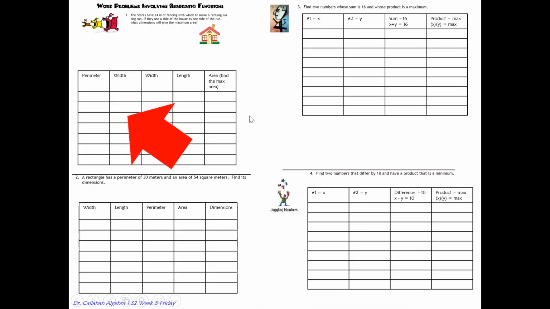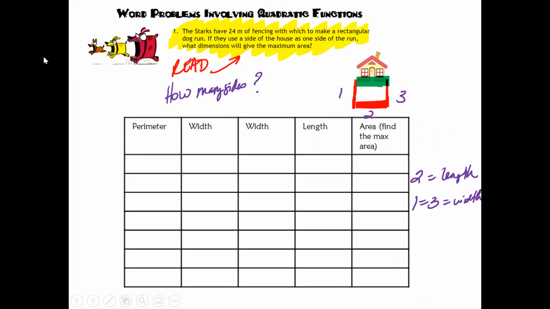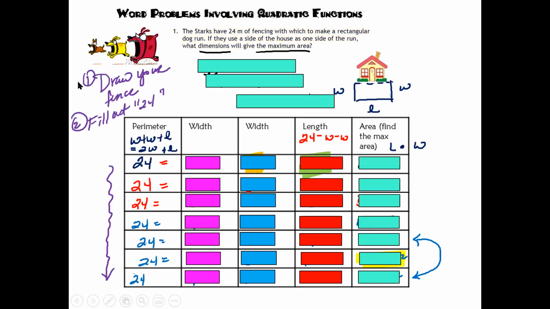All right, let's take a look at some of the word problems. Go ahead and read the dog problem. It says the Starks have a 24-meter fence with which they make a rectangular dog run. If they use the side of the house as one side of the run, what dimensions will give the maximum area? Okay, so they want to make a dog run. They only have 24 feet of fencing, but they want a really big area so they can maximize the use for their little Fido. All right, so let's take a look at this.